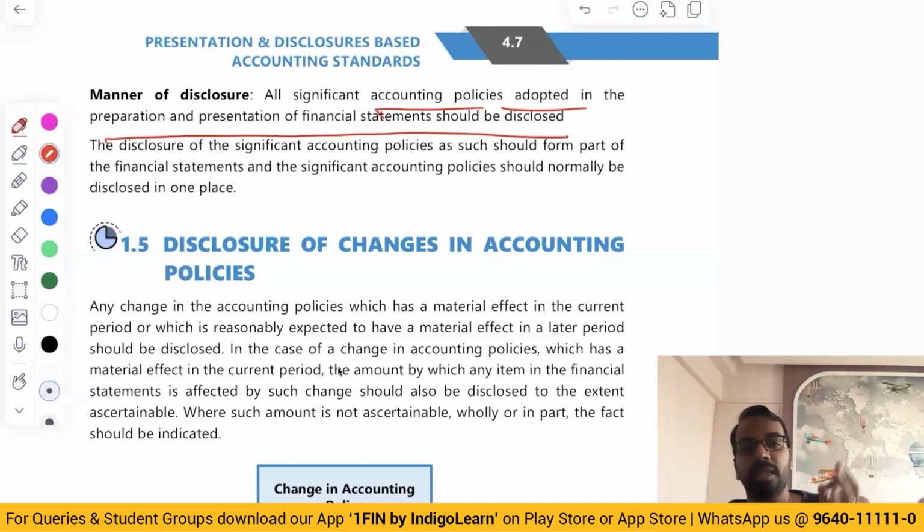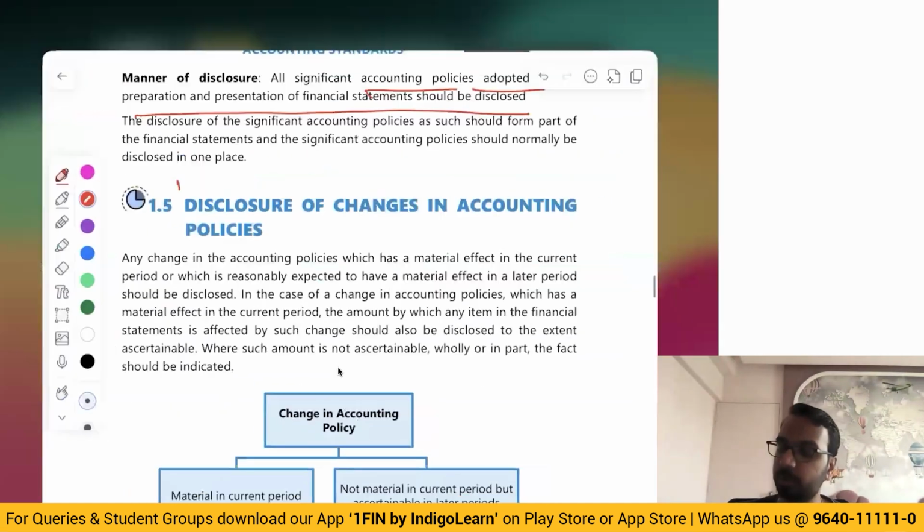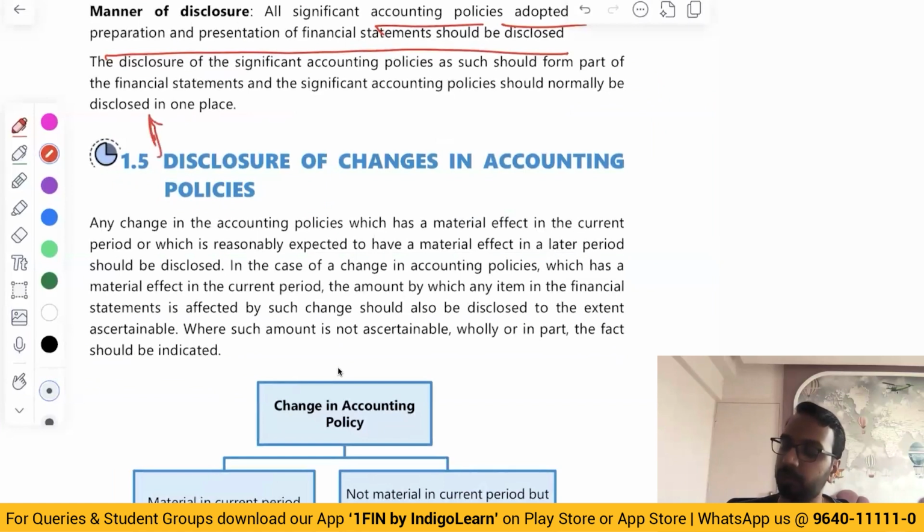The consideration in selection of a policy: prudence, then substance over form. After substance over form, you will talk about materiality, and then we will talk about the manner of disclosures. Now, this is another important part of the standard, which talks about disclosure of changes in accounting policies.